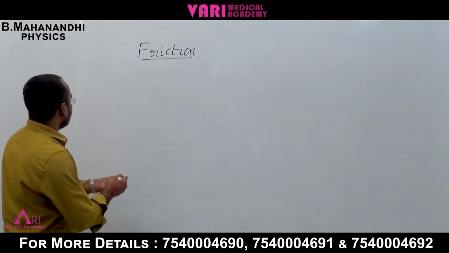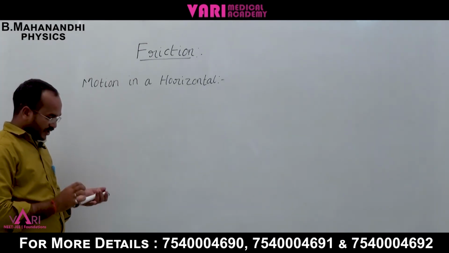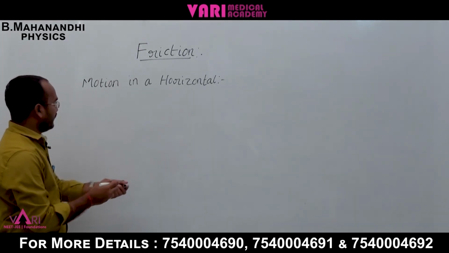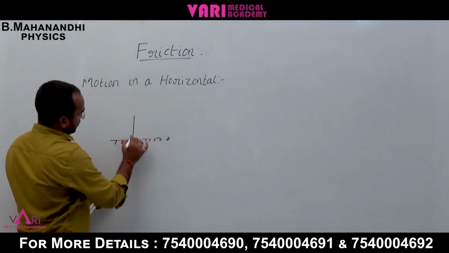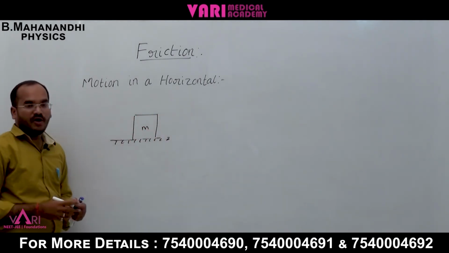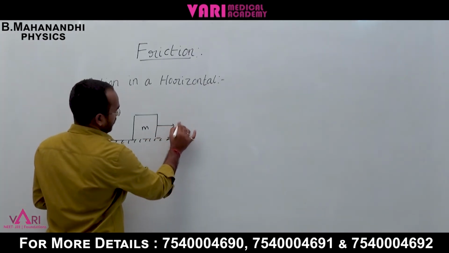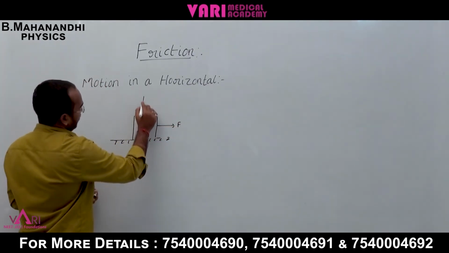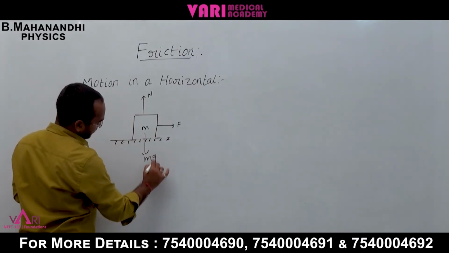Now, motion on a horizontal rough surface. Suppose there is a block of mass m, and I apply an external force F. Upward is the normal N, downward is the gravitational force mg.